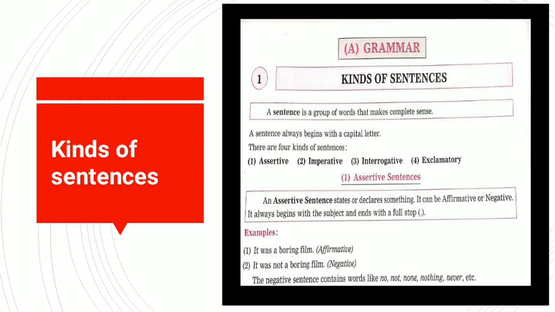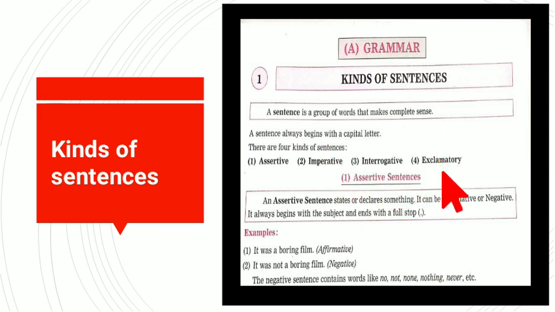Children, here are the four kinds of sentences: first of all, assertive sentence, imperative sentence, interrogative sentence, and exclamatory sentence. Now, you have to remember that whenever you begin writing a sentence, it should always begin with a capital letter.